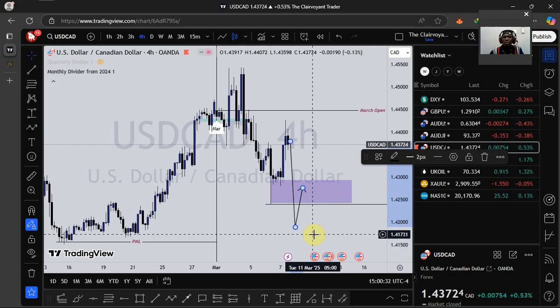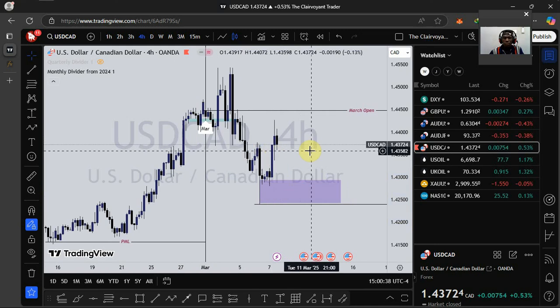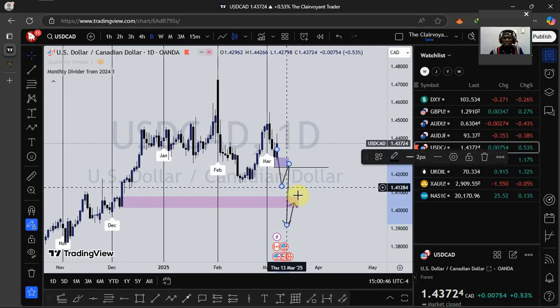Then we see a push to the downside. So that is my expectation so far as USD CAD is concerned. So that is just that for USD CAD.